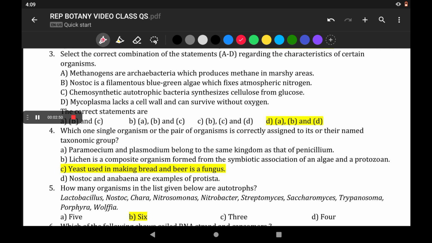The mycoplasma lacks a cell wall and can survive without oxygen. This is a correct statement. So the correct statements are A, B and D statements. So D is the correct option for it.